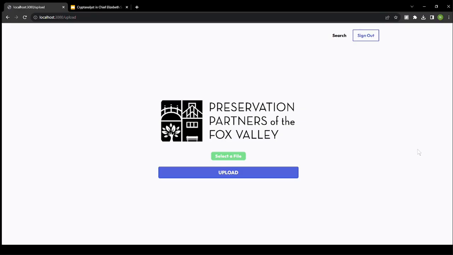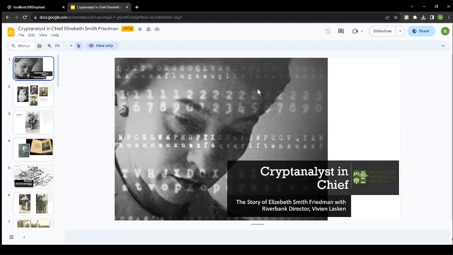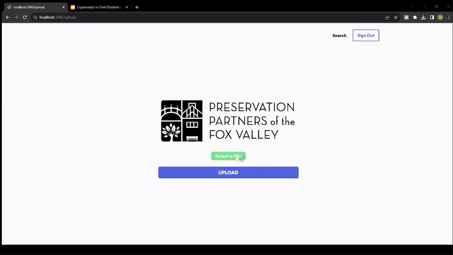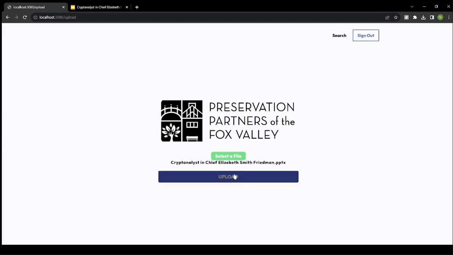One of the key features of our website is the ability to upload documents, images, and audio. For example, I currently have this PowerPoint stored on my computer. All I have to do is upload it right here, and the backend will take care of everything, including making it searchable and properly indexed in a database.